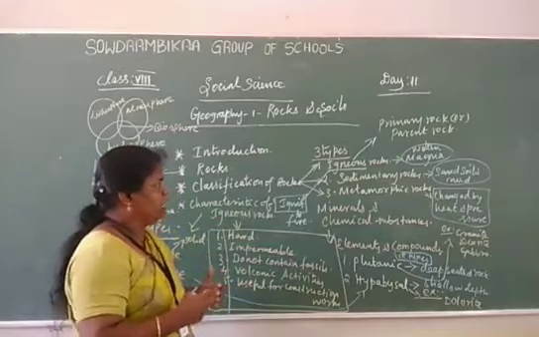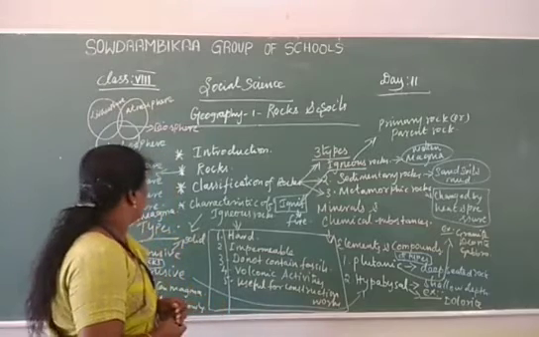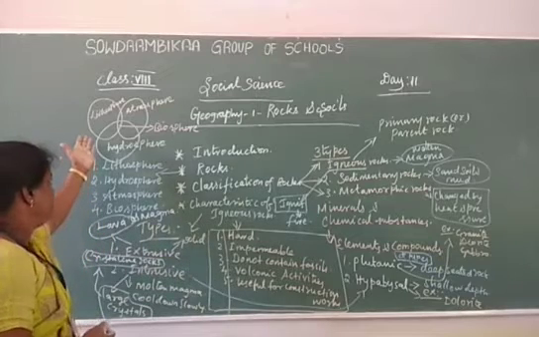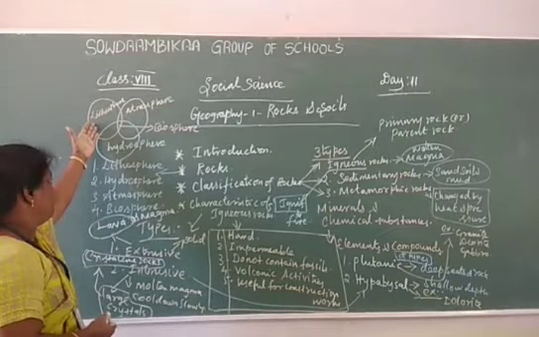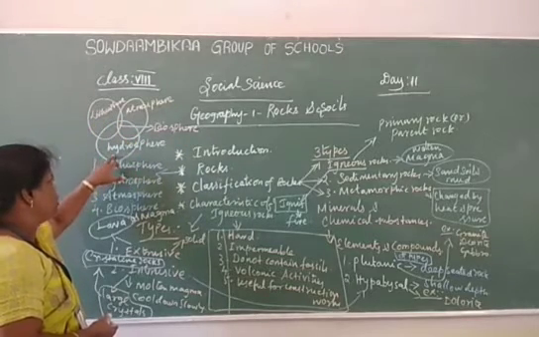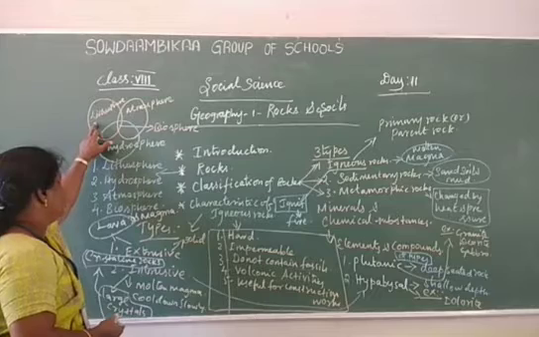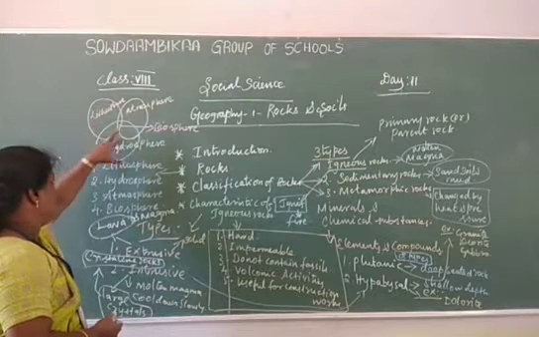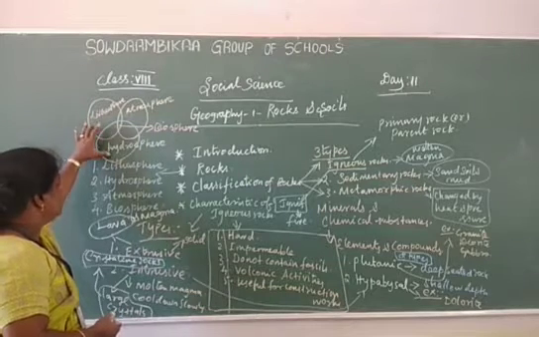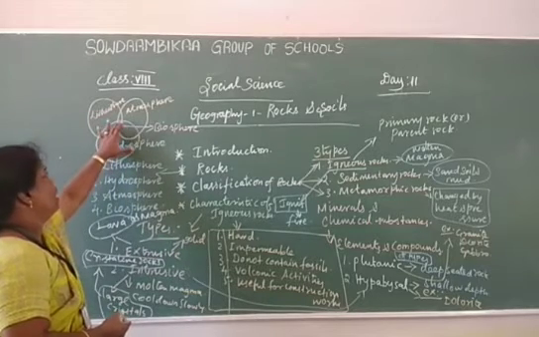The earth surface contains three structures: the lithosphere, hydrosphere and atmosphere. Lithosphere means the upper rock part of the earth surface. Hydrosphere means the watery part. Atmosphere means the air part. We are all living on the upper part of the lithosphere. These three are present on the earth surface.